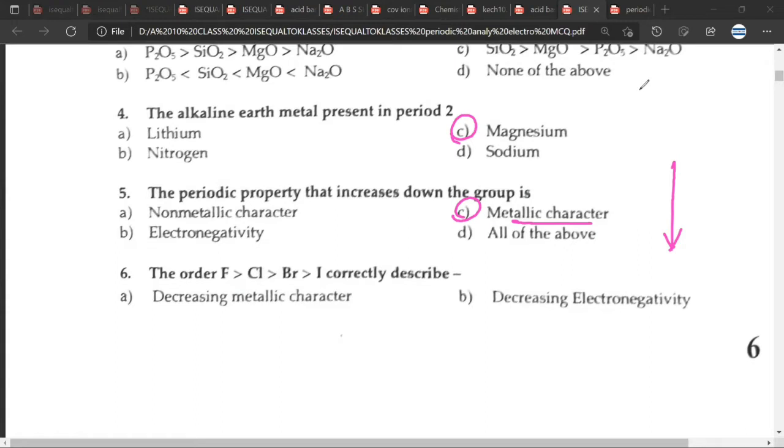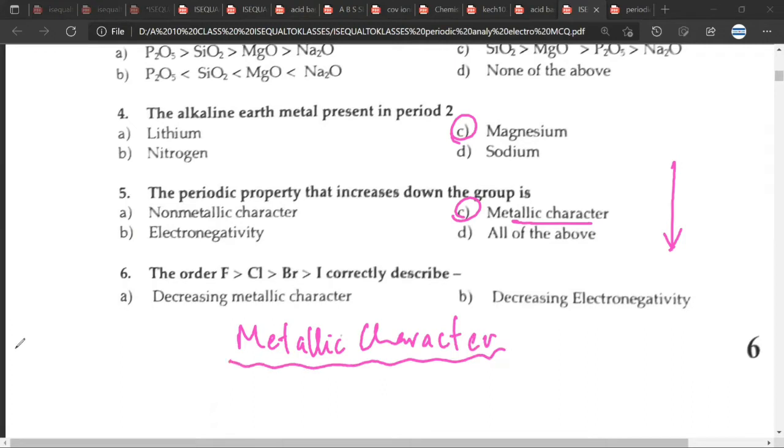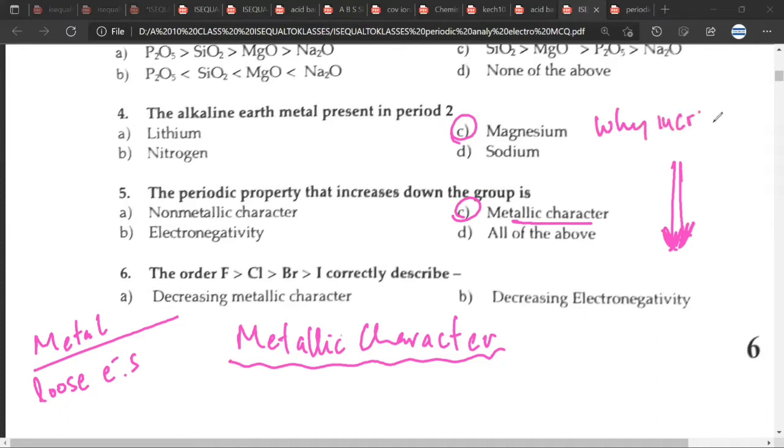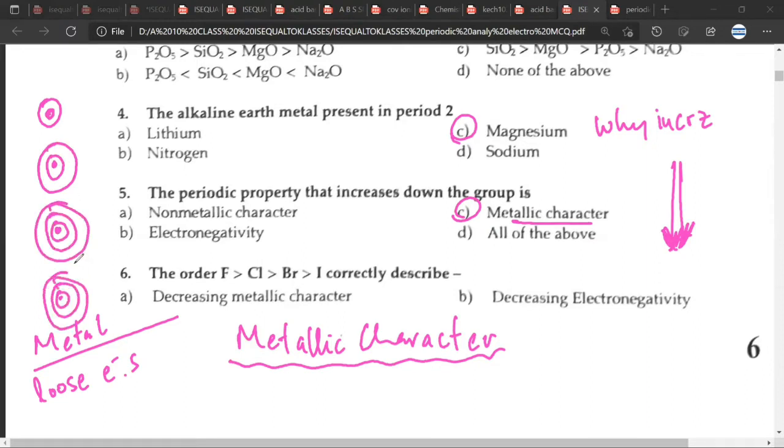Yes. What is the reason, Mr. CB? Because as you start going down, the tendency to lose an electron increases. If you look at the bottommost element of the metallic group, cesium, it is the most metallic element because it is one of those elements which just wants to release electrons. And why does it increase when you go down? Because the urge to release the electrons increases. So why does the urge increase? To achieve the stable electronic configuration of the nearest noble gas.